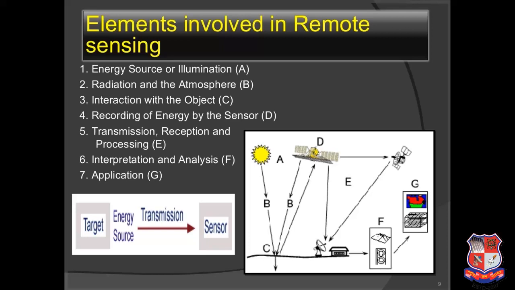So they will send the data to the ground earth based stations, and they will develop that data in an understandable manner. Suppose we are getting the contours, it will be very useful in developing 3D maps. Not everyone can understand the contours, so the data we are getting has to be transferred or developed in an understandable manner.